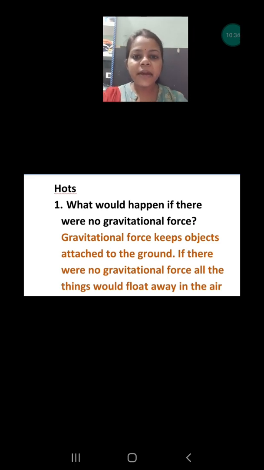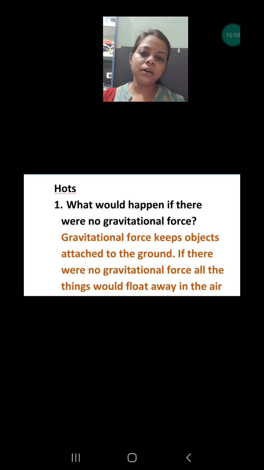Have you seen the astronaut going into space? Okay, they float here and there. Why? Because in space no gravity is there, no gravitational force is there. That's why they float around. If you go on the surface of the moon, there also you will float. Why? Because no gravity is there.